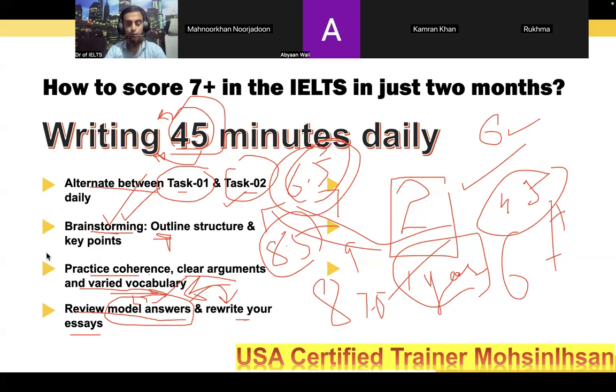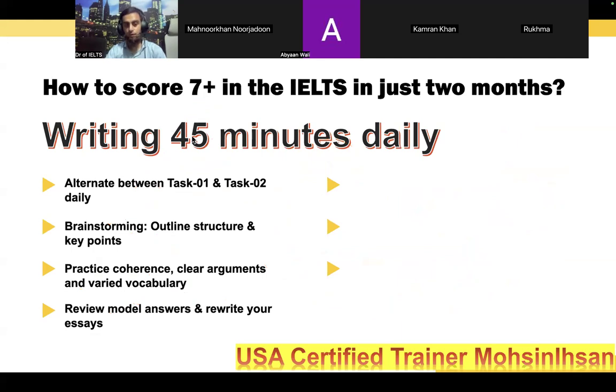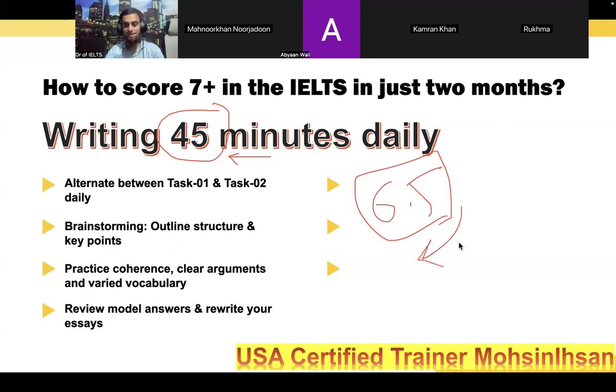So this is all about the writing timetable, and it must be followed for 45 minutes. Students do not follow the proper time schedule, and you will see they have outstanding guts, talent, grammar, vocabulary, English, and everything. But when they appear in the test, in the writing section they hardly achieve 6 or 6.5. Now why? If you ask them how many essays they have written, hardly 10.